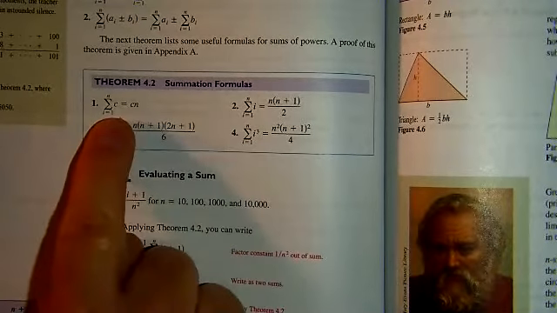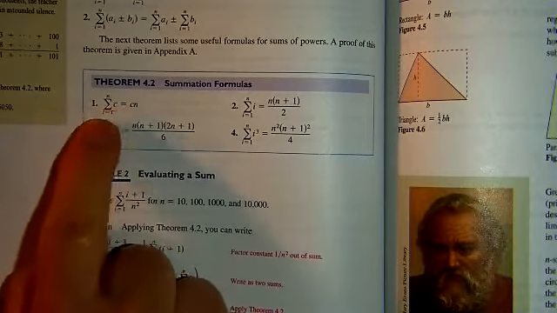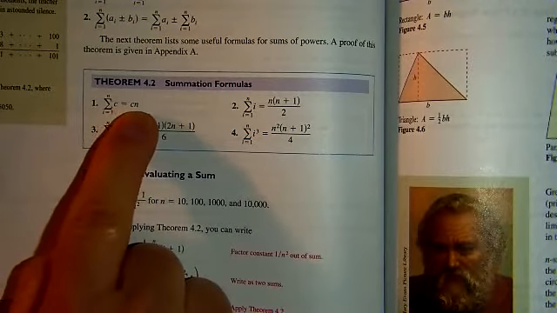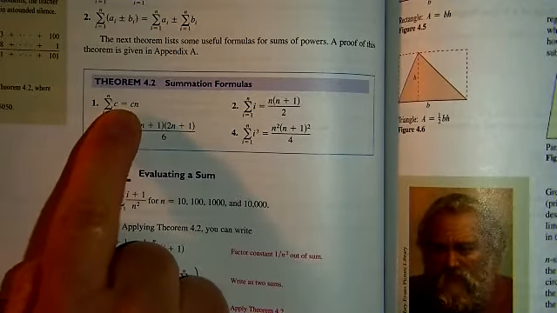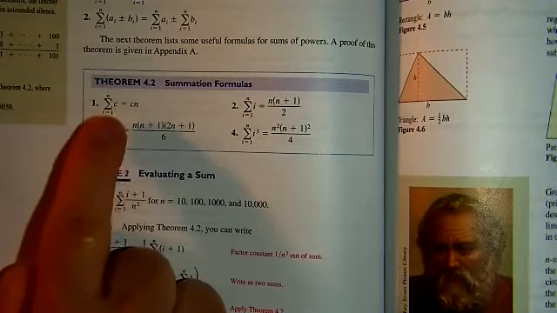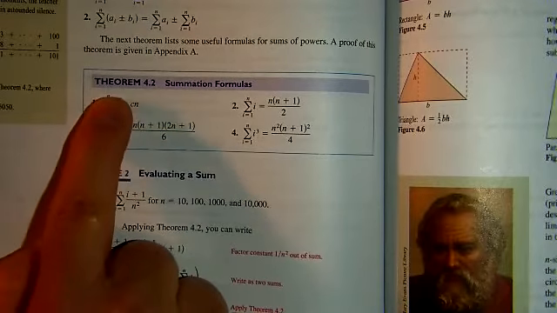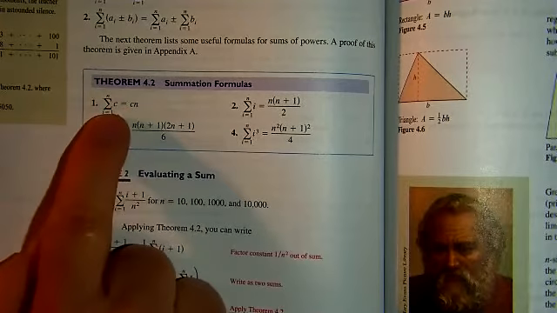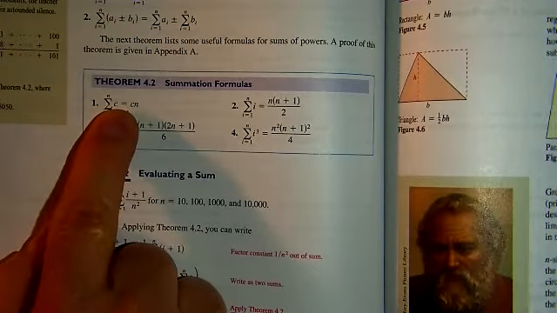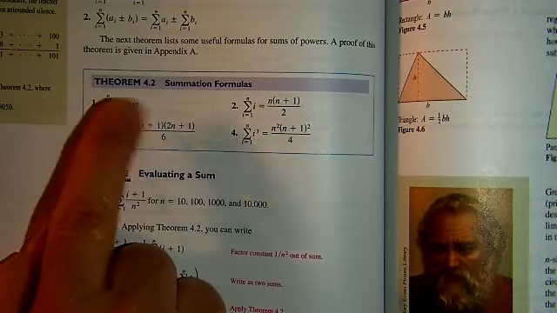So here's number 1: the sum of a constant term from 1 to n is just that constant term times n. Think about putting a specific number in there, like 2. If I want to add 2 up, from 1 to n, each time I write out the term of the sum, it's just going to be the same thing, 2.